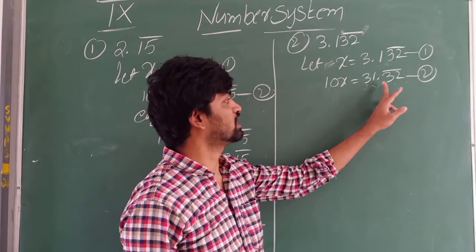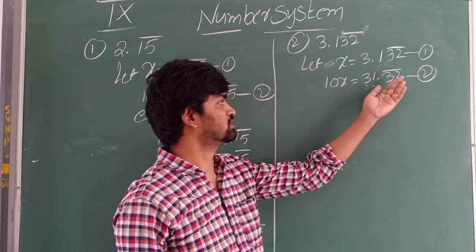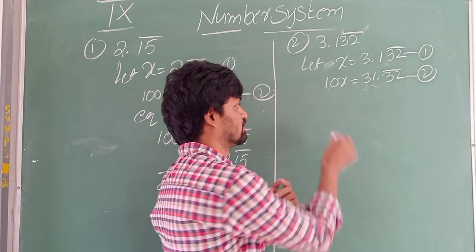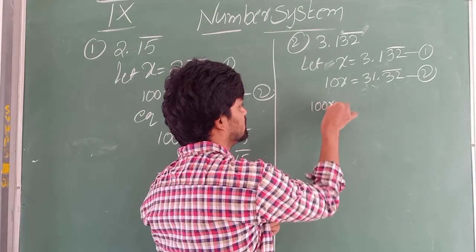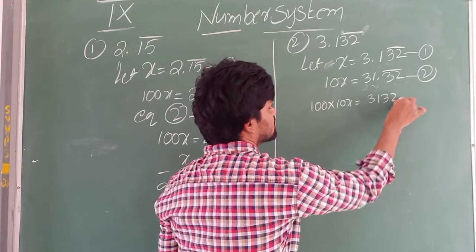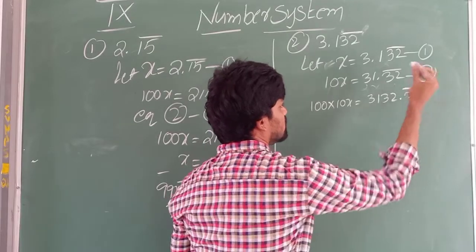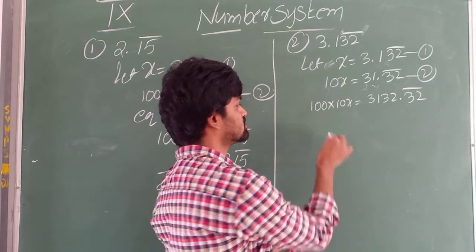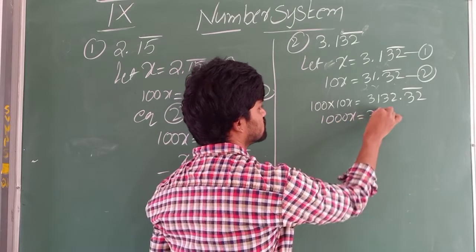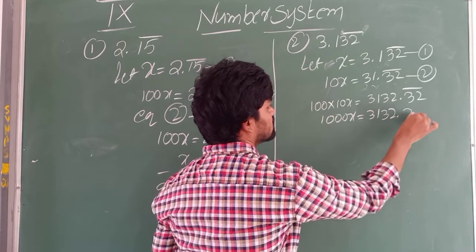Now check here. See, all numbers are under bar. Then how many numbers are under bar now? 2. So multiply with 100 now. 100 into 10x is equals to 3132.32 bar. 100 into 10 is 1000. 1000x equals 3132.32 bar.